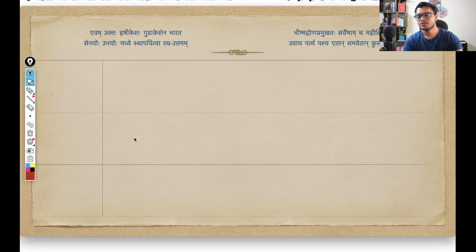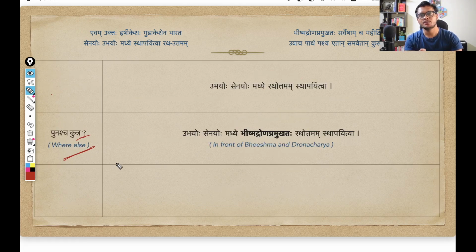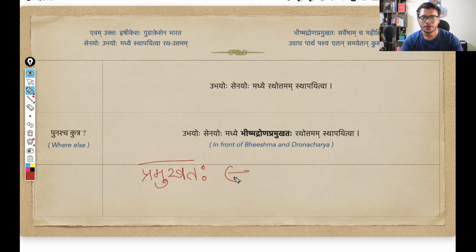Okay, so let us move on. We already saw that Krishna parked the chariot in between both the armies. But there is still more information present in this shloka, so let us take that also. So Punaschukutra, where else? There is more information. And the response is Bhishma Drona Pramukhataha. The important word here is Pramukhataha. Pramukhataha is an indeclinable, or an avyay, and this means in front of, or at the face of. Since Krishna placed the chariot in between both the armies, you can imagine the Pandava army on one side, then the chariot, then the Kaurava army.